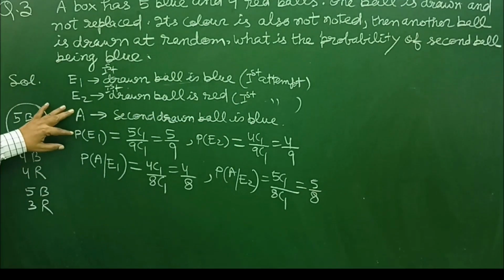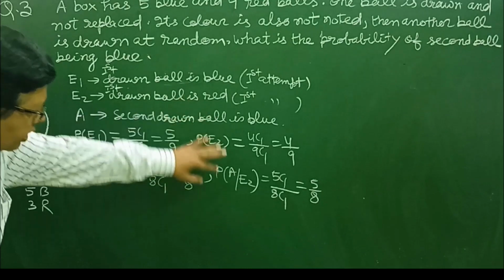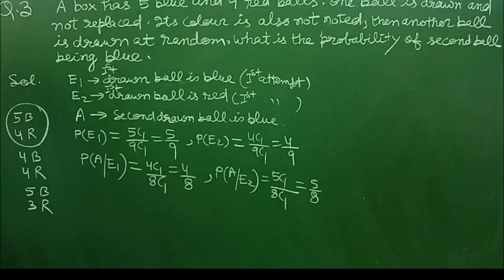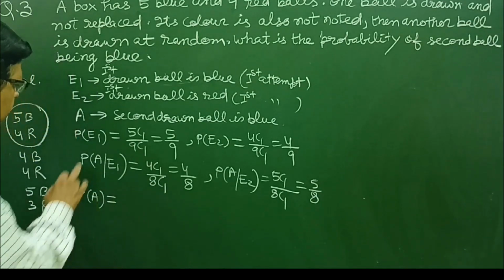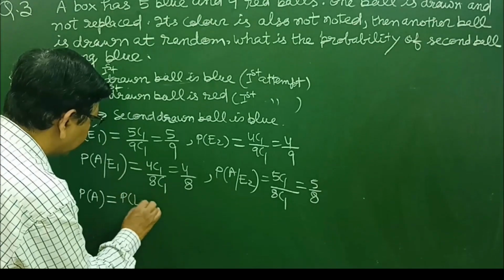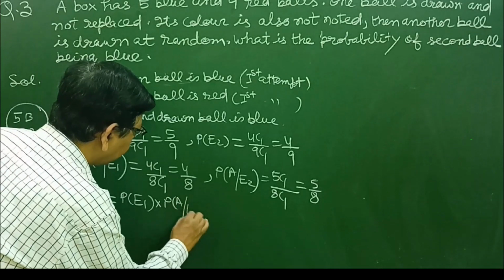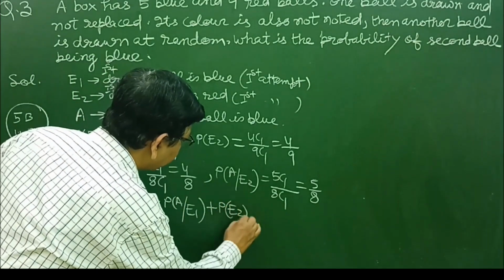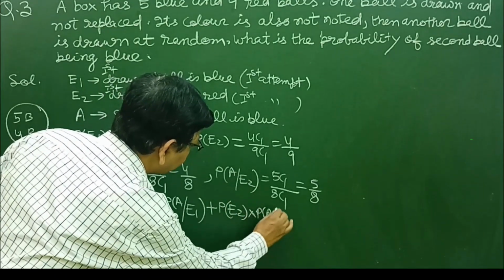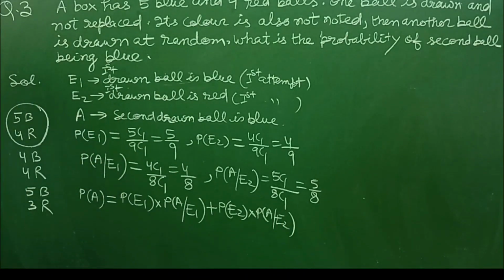Now first event E1 happens and afterward this event happens. E2 happens and then this event happens. So we want to find the probability of A, and we will apply here the addition theorem of probability. Probability of E1 into probability of A given E1, plus probability of E2 into probability of A given E2, and all these probabilities we have already calculated.